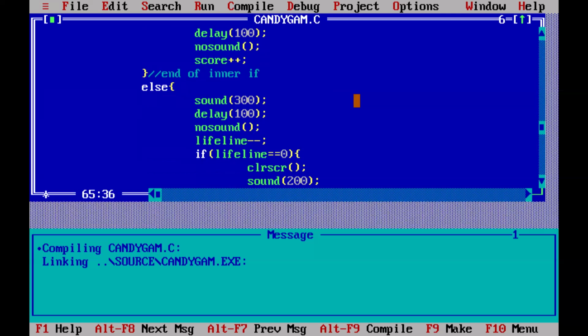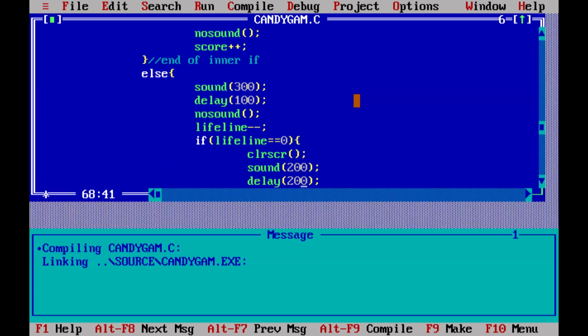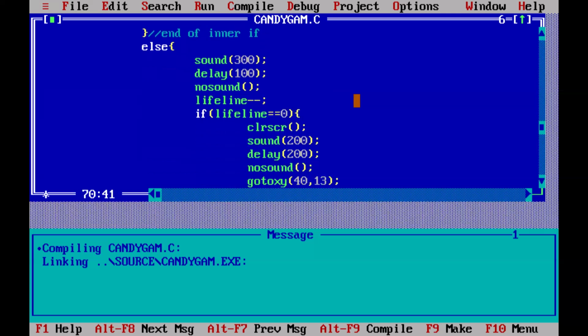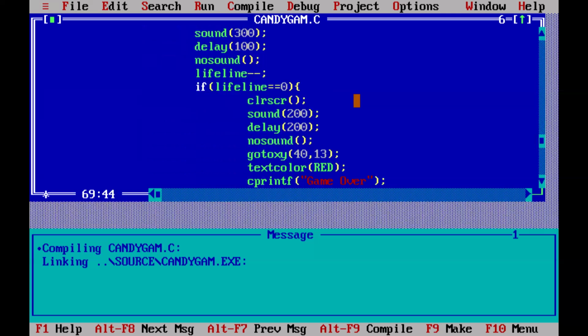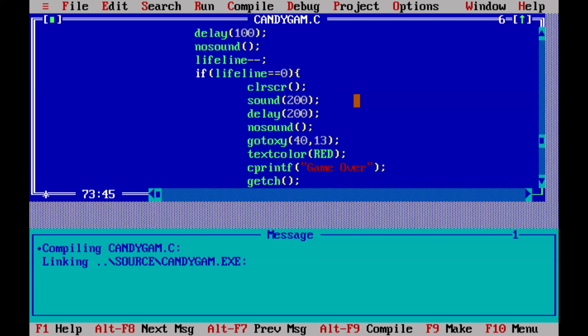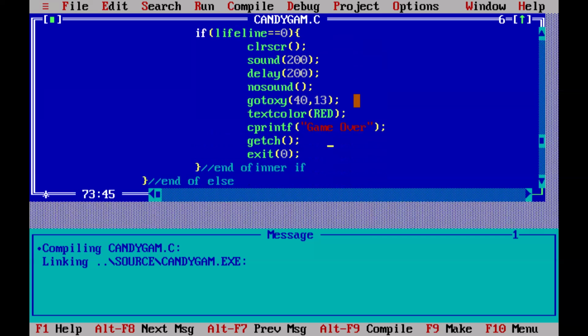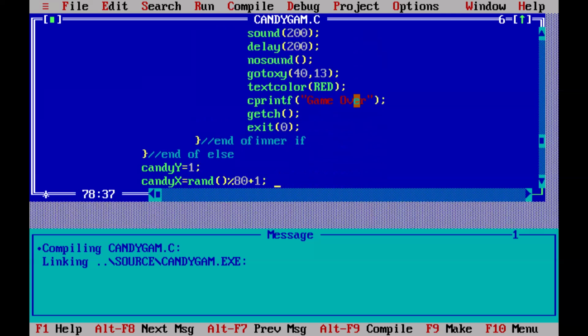And if the lifeline is equal to 0, then it will clear the screen, saying that you lose the game, and it will produce a sound similarly. And at 40 and 13, which means at the center of the screen, 40 means x-axis, that is 80, half, that is 40, and 25 half is 13. So it will print in the red color that the game is over, and it will hold the output using getch, and it will exit.